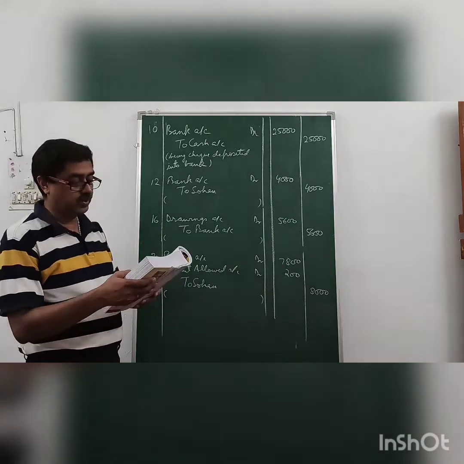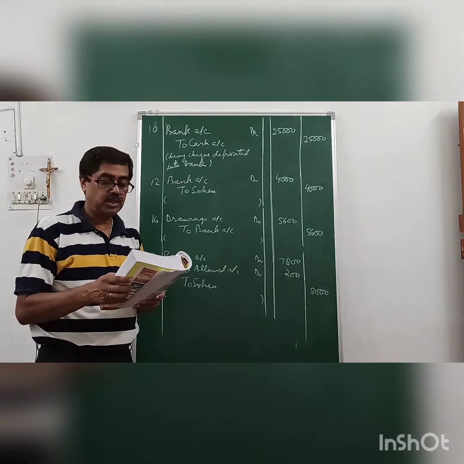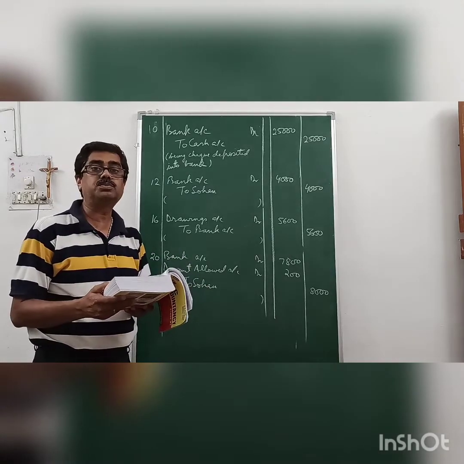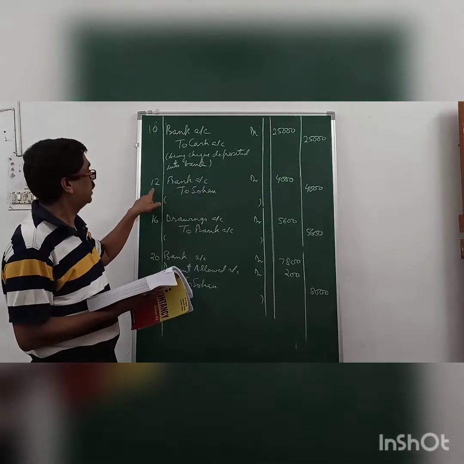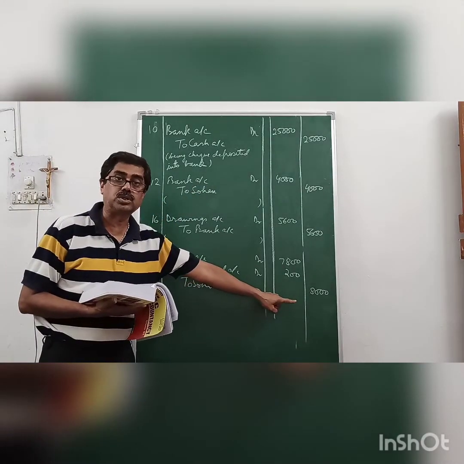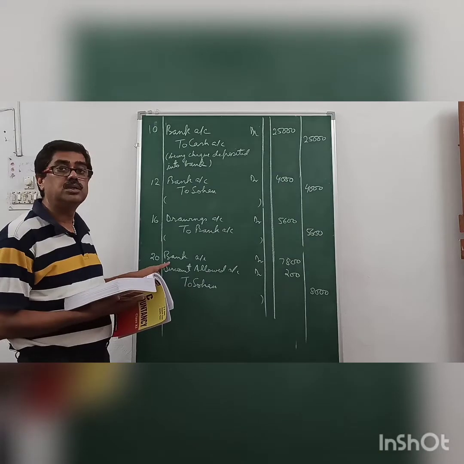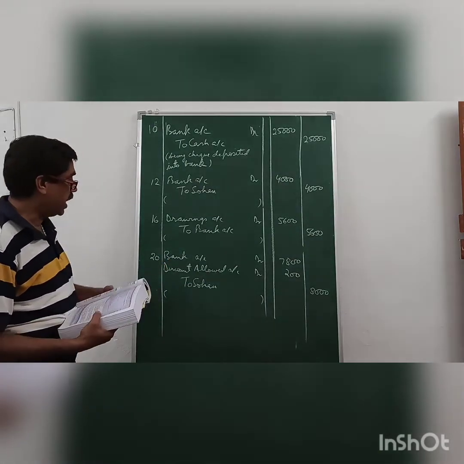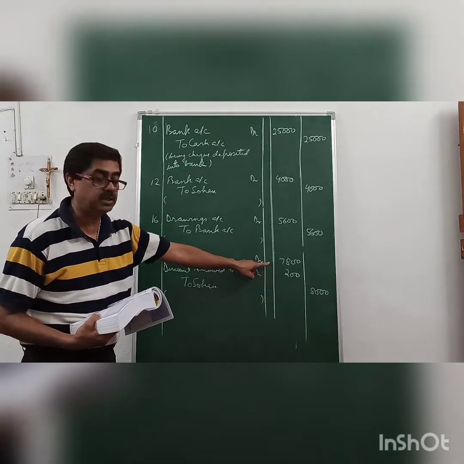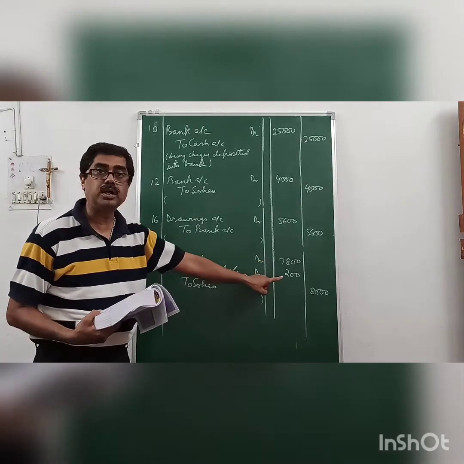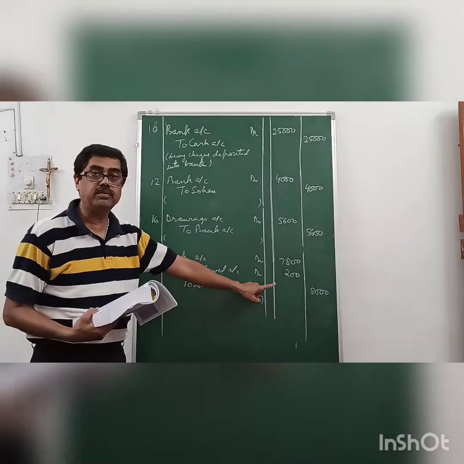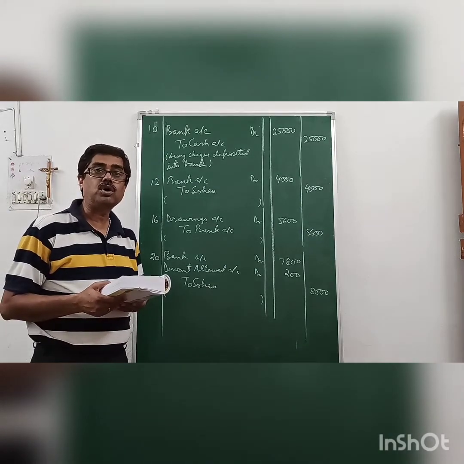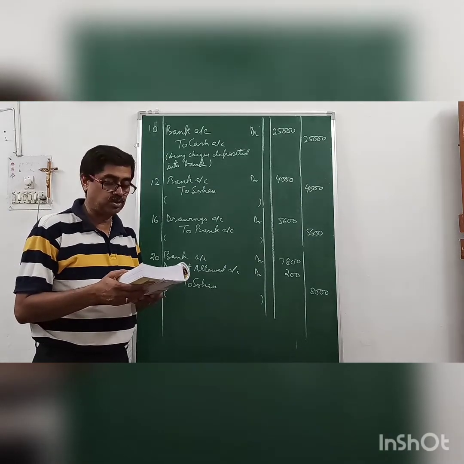Then we have on 20th, received a check from Sohan and sent to bank, discount allowed. Now out of 12,000, 4,000 has been already deposited to bank on 12th, so remaining balance is 8,000. He pays by check, we receive a check and discount allowed 200. Entry will be bank account debit 7,800, discount allowed account debit 200 (expense or loss), to Sohan, the giver, 8,000, being check received for balance amount which was deposited to bank.